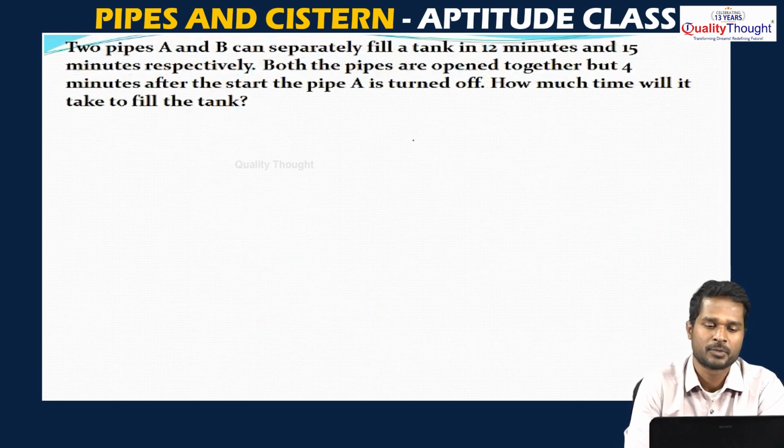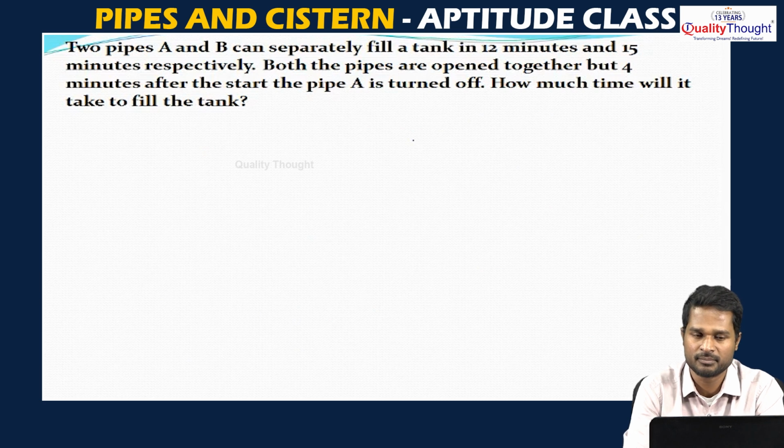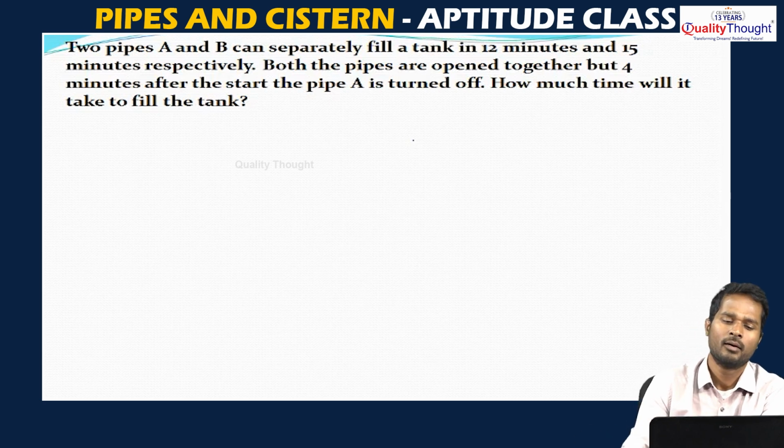The question says, two pipes A and B can separately fill a tank in 12 minutes and 15 minutes respectively. Both the pipes are opened together, but 4 minutes later, the pipe A is turned off. So, the first pipe stopped working after 4 minutes. Now, the question is, in total how much time will it take to fill the tank?